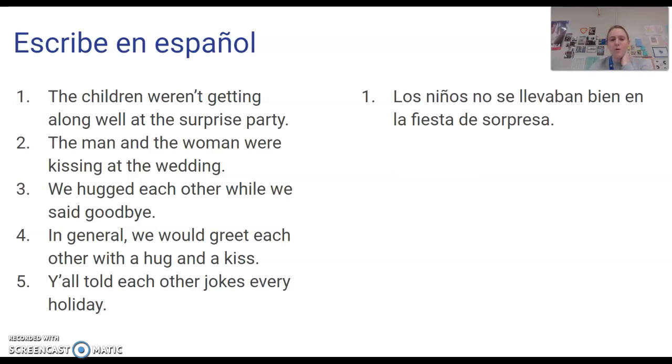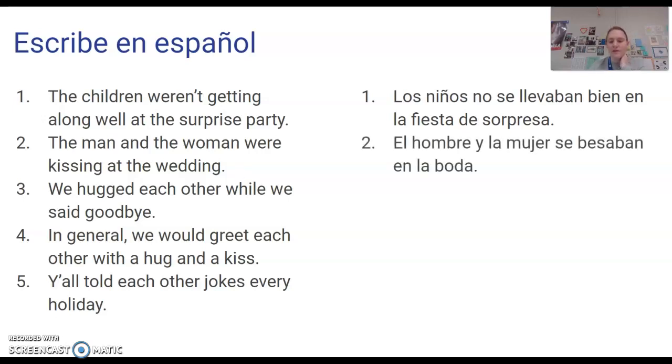El hombre, I think I used the imperfect for all of these. I don't know why. This one would probably be more likely in the preterite. Oh well, we're going to go with it in the imperfect. El hombre y la mujer se besaban en la boda.